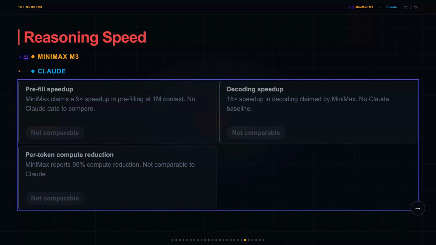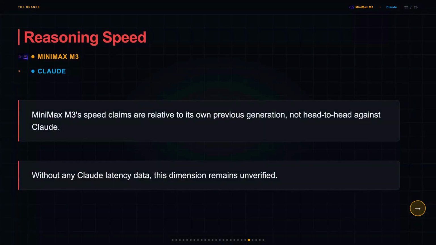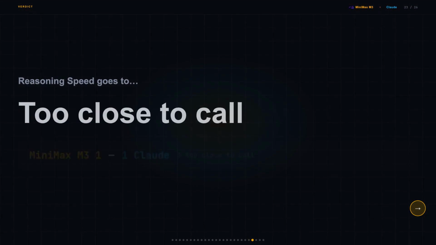Minimax M3 claims a 9x prefill speedup and a 15x decoding speedup compared to its own previous generation, plus a 95% reduction in per-token compute. But those are all relative to Minimax's old model, and there's no Claude latency data to compare against. The hard truth is that self-reported speedups against your own previous version aren't really a head-to-head benchmark. So Minimax might be faster than Claude, or it might not be, and we genuinely can't say, which makes this a question mark, not a verdict. And I'd want real latency numbers from both sides before calling it.